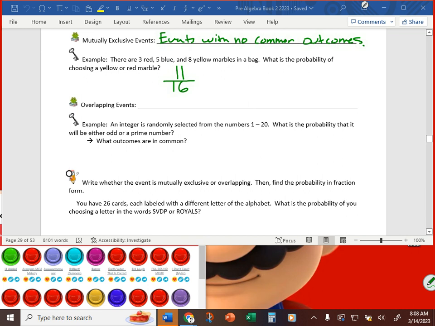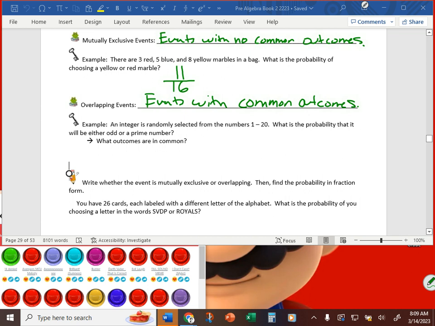Overlapping events are events with common outcomes. Overlapping events are events with common outcomes, like that double S in SVDP Royals. Another example: an integer is randomly selected from the numbers 1 through 20. What is the probability that it will be either odd or a prime number?